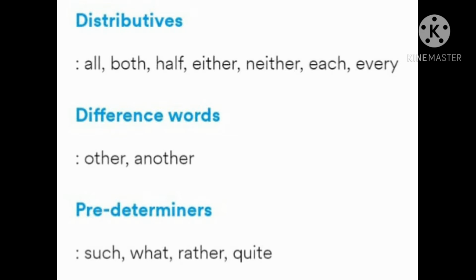Next one, predeterminers. Predeterminers are normally placed before an indefinite article plus adjective plus noun to express an opinion about the noun they modify. Such and what are used to express surprise or other emotions. Further examples apart from such and what are rather, and also quite. Okay, I think you understood about the determiners.